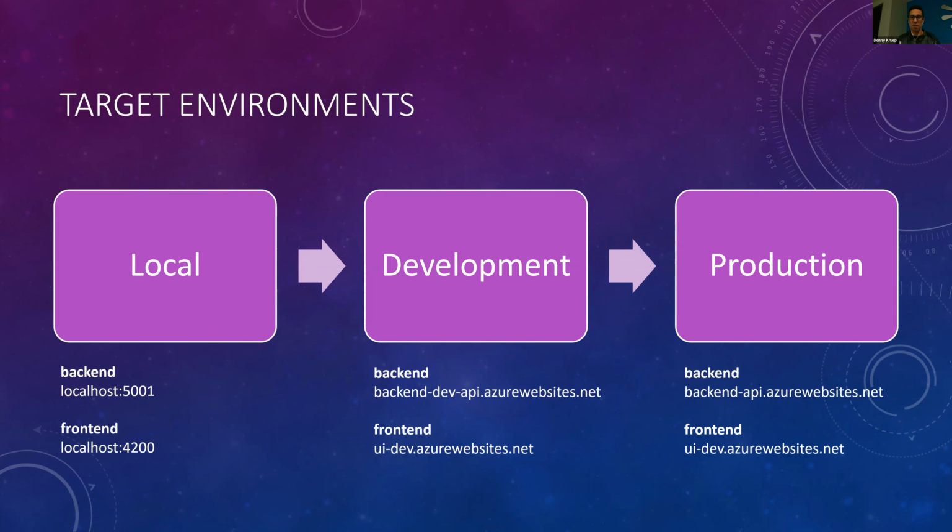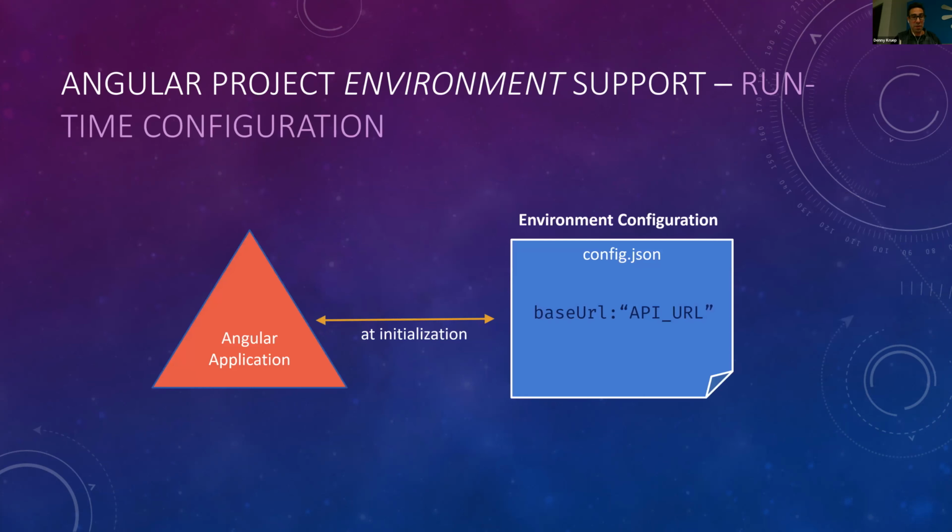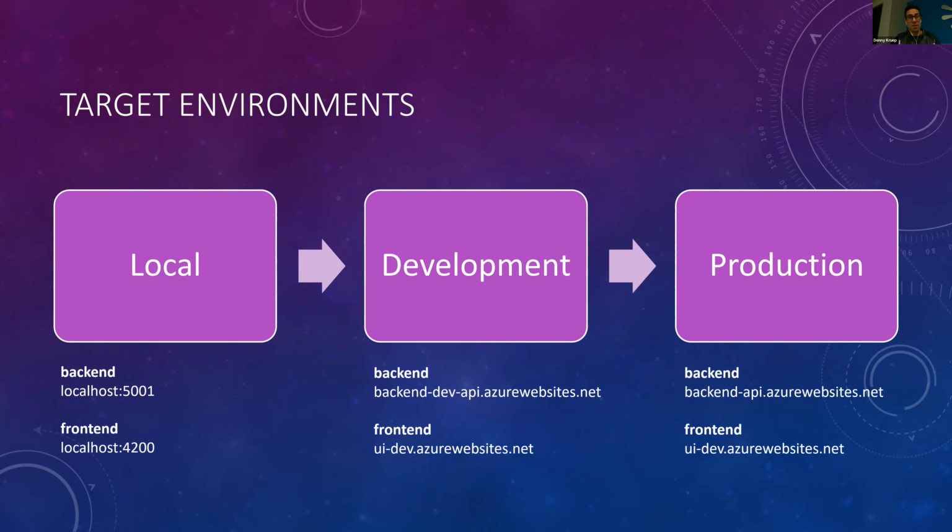And these are the target environments we have set up in our project. We want one for local development and production. And notice on the local side of things, we're simply pointing to a localhost environment. This is a C# server running on our development machines. And then the front end is just a conventional Angular localhost at port 4200. So when we're just doing our initial development, this is the most useful environment for us. Now, when it comes time to move to a development environment, that back end is actually hosted in Azure, and so is the front end. So this is moving our development environment to the cloud.